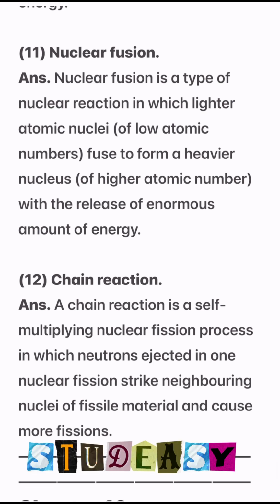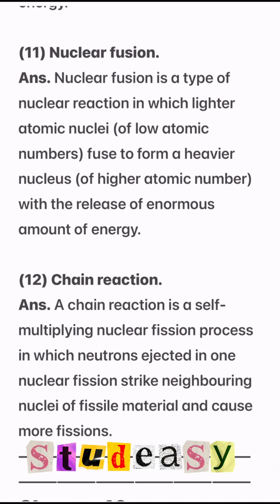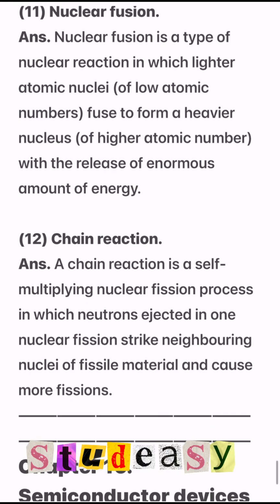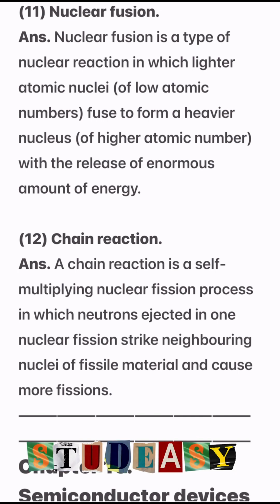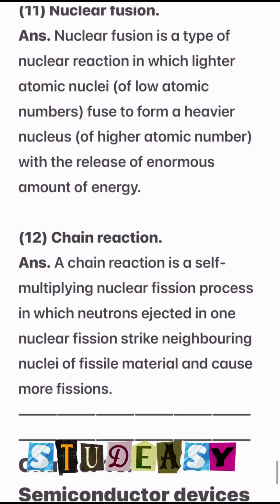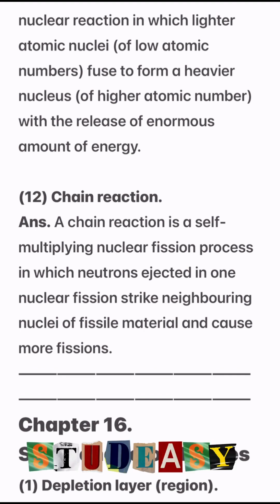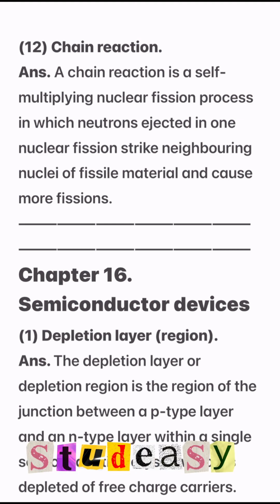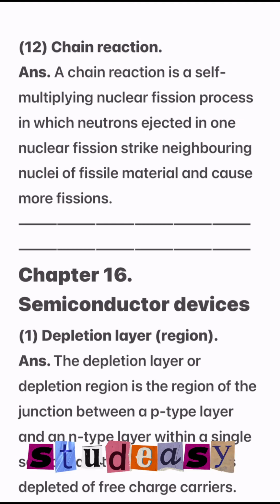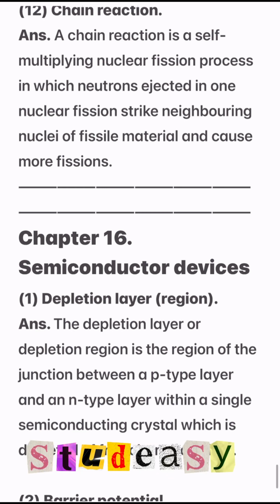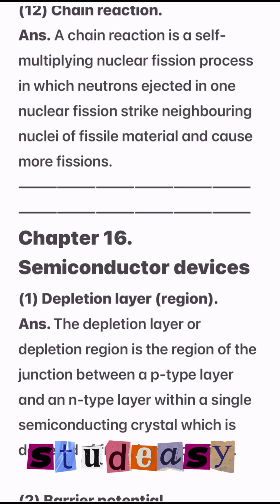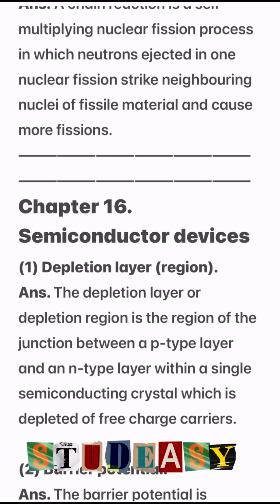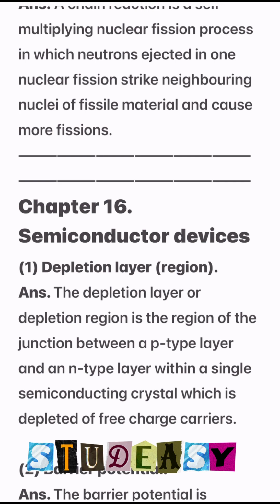Number 11, nuclear fusion. Nuclear fusion is a type of nuclear reaction in which lighter atomic nuclei fuse to form a heavier nucleus with the release of an enormous amount of energy. Number 12, chain reaction. A chain reaction is a self-multiplying nuclear fission process in which neutrons ejected in one nuclear fission strike neighboring nuclei of fissile material and cause more fissions.